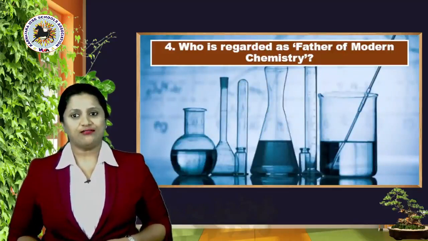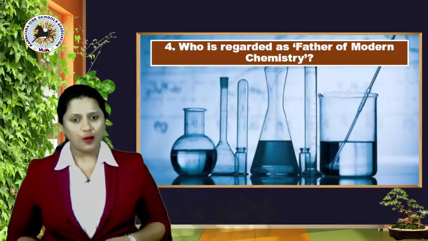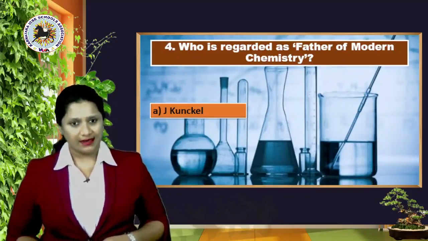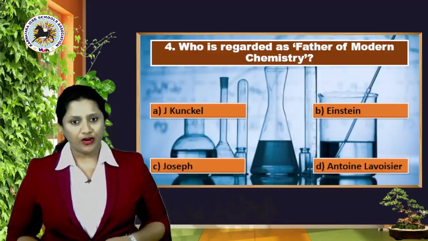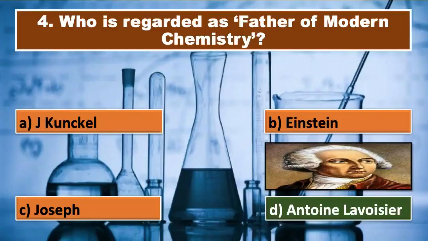Who is regarded as the father of modern chemistry? Your options are A, J. Kunkel, B, Einstein, C, Joseph, or D, Antoine Lavoisier. And the right answer is yes, option D, Antoine Lavoisier.